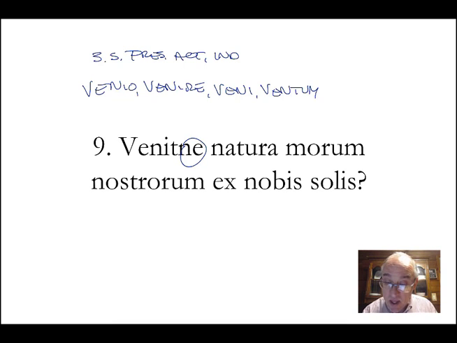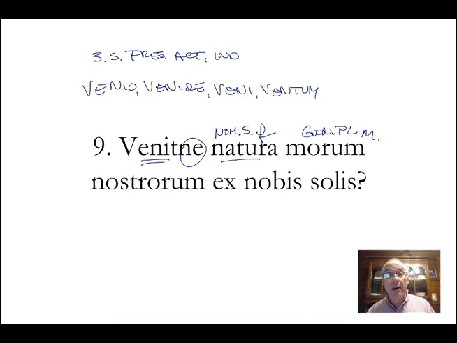Does what come? The nature. Nominative, singular, feminine. The nature, morum, genitive, plural, masculine, of habit, of character, of our character. Does the nature of our character come from nobis solis, from us alone?